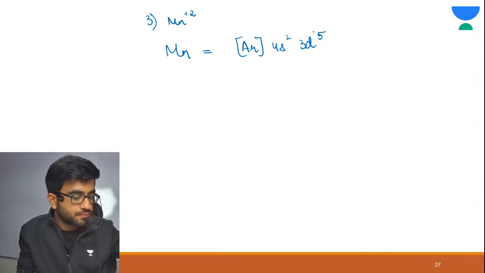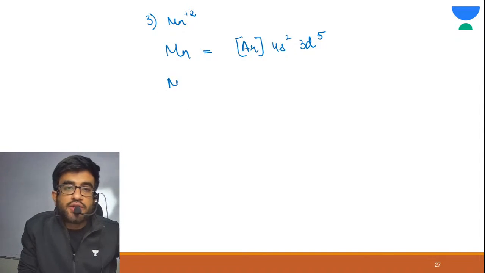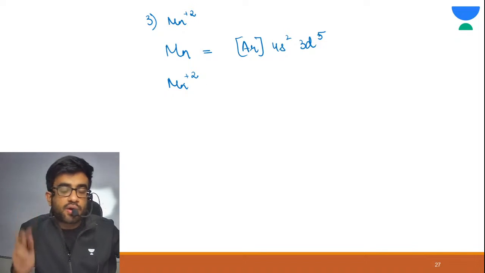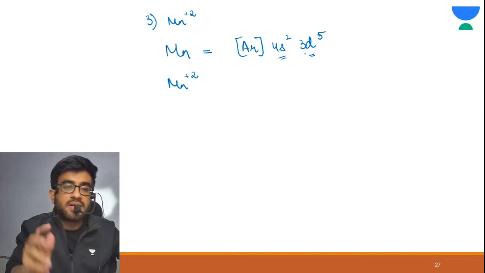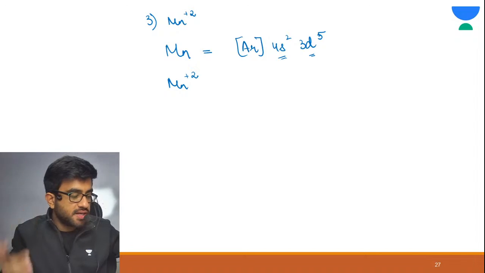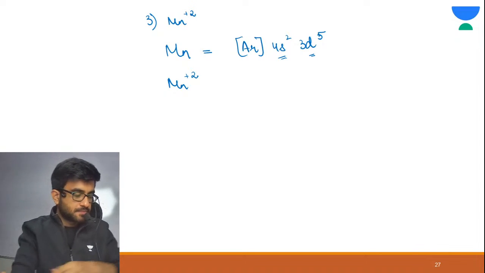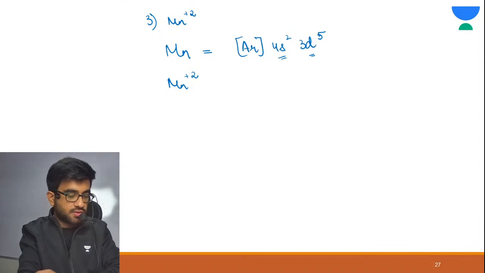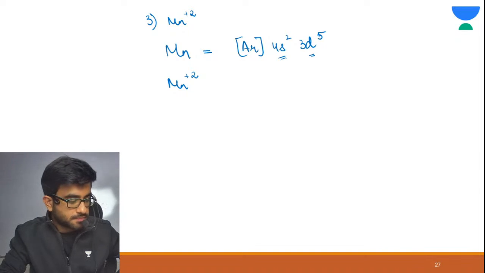Now you have to write the electronic configuration of plus 2. Now you need to take 2 electrons. The question is whether you want to take 2 electrons from 4s or 3d. Tell me in the chat section, from where will you remove electrons? From 4s or 3d?